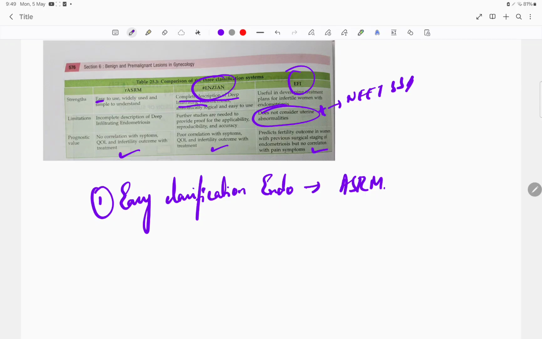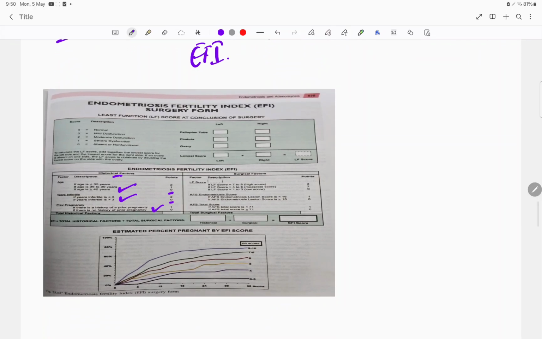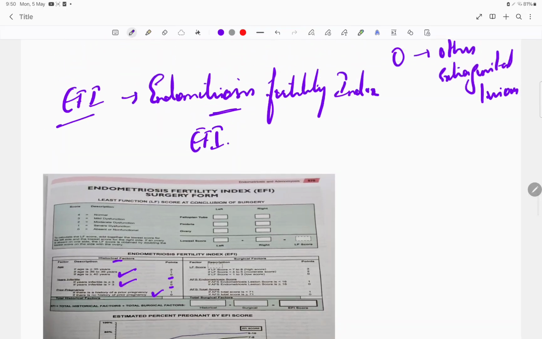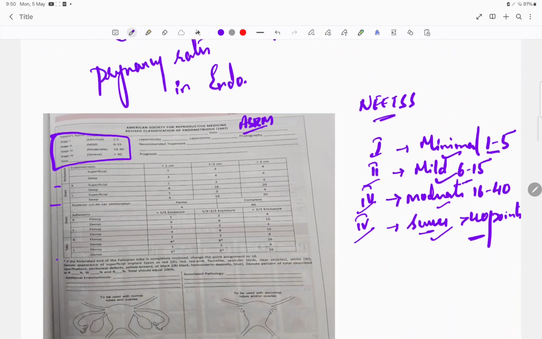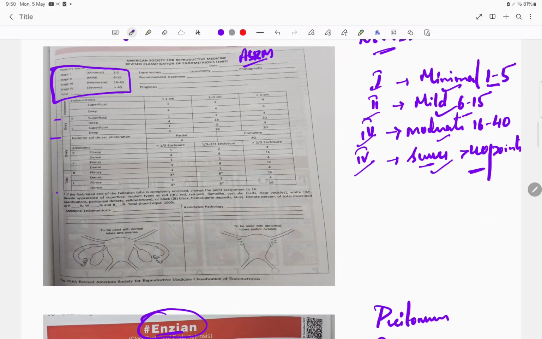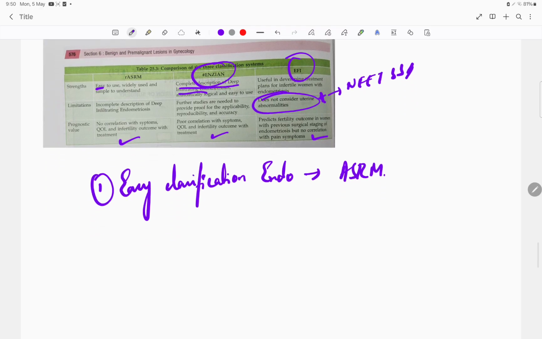This is the box where the MCQs are asked, whereas this box is just an image. Based on the image you should identify which type of society or which type of staging they are doing, that is EFI. Of course, by this time people are pro in it. Now people can tell what this is, and then the classification ASRM, of course, only peritoneum, ovarian, tube, left, right, deep infiltrating, that is ASRM. Okay, so these classifications they have asked in the NEET a lot of times. Of course, even for the university exam this is very important. That is why I have told you the staging system in a little detail.